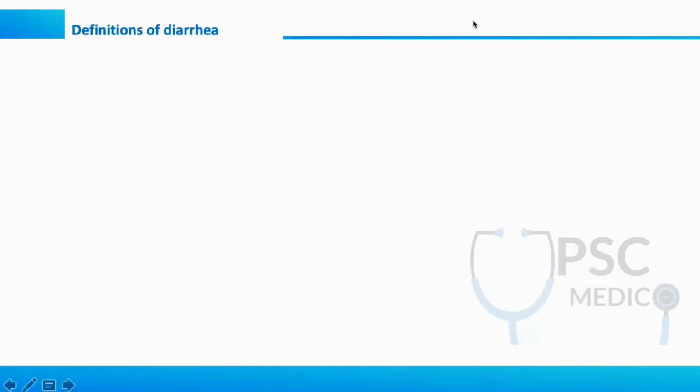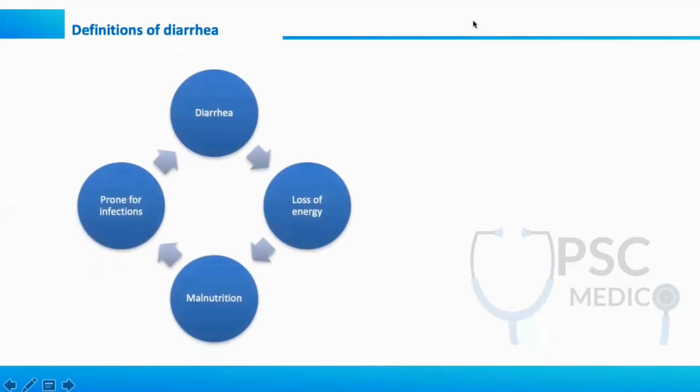Please focus here. I'll give you the definitions of diarrhea. Before that, observe this cycle. It's a vicious cycle which happens with diarrhea. If there is a baby or a child with diarrhea, the big problem is that diarrhea leads to loss of energy. Loss of energy leads to malnutrition, and malnutrition makes the child prone to infections, and infections will again cause diarrhea, and this will continue, causing high mortality in under 5 children. The causes are diarrhea along with respiratory infections.